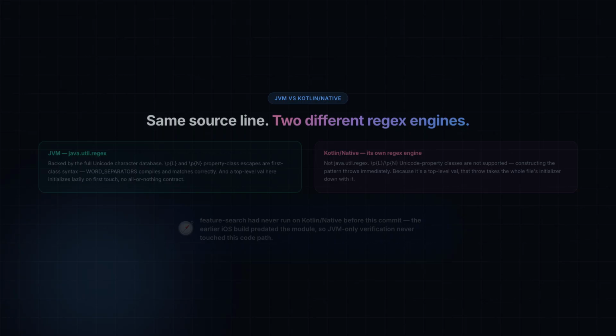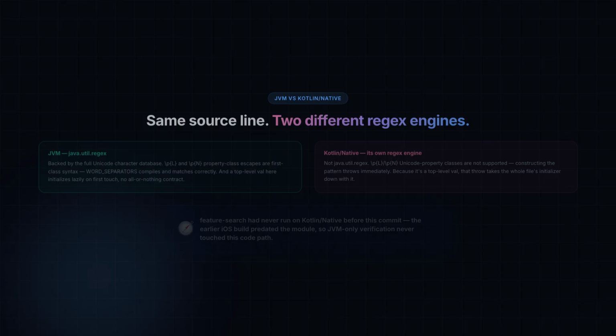Because feature search's earlier iOS build predated the module entirely. This was the first time feature search ever ran on Kotlin Native. The whole verification pass before this commit was JVM only, run the JUnit suite, watch it go green, ship it. The JVM's lazy property semantics made the bug invisible too. A top-level val on the JVM initializes on first access without wrapping the whole file in the same all-or-nothing contract that Kotlin Native applies. Same source line, same Kotlin syntax, 2 completely different runtime behaviors.